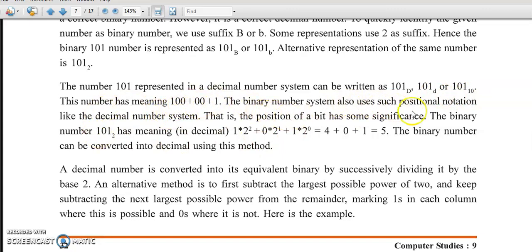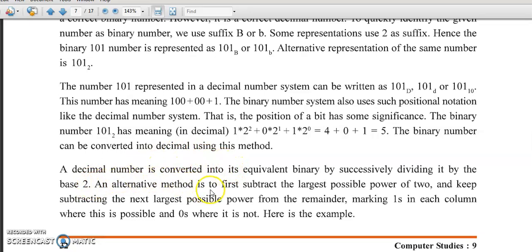The binary number system also uses positional notation like the decimal number system, that is, the position of a bit has some significance. The binary number 101 has the meaning 1 into 2 raised to 2 plus 0 into 2 raised to 1 plus 1 into 2 raised to 0, equal to 4 plus 0 plus 1, equal to 5. A binary number can be converted into decimal using this method.